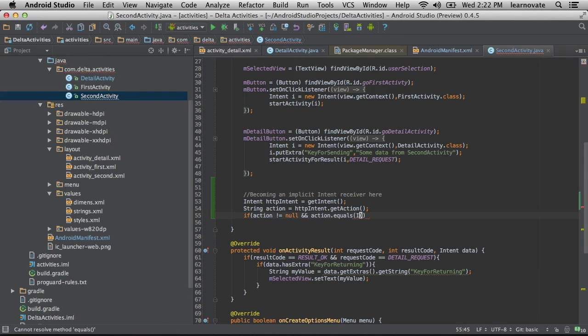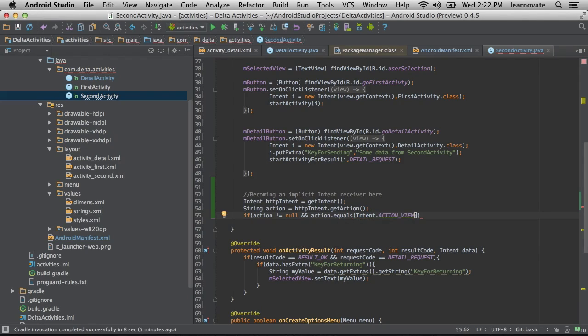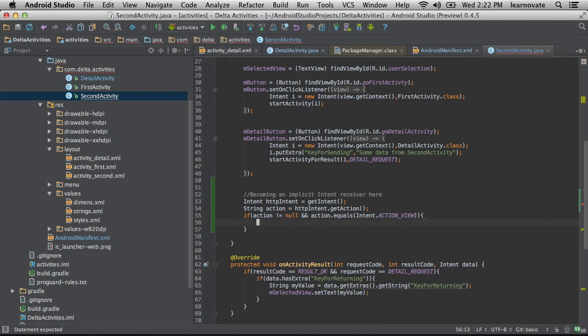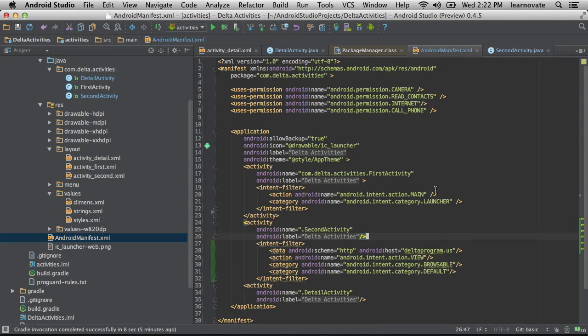Oh, so if they were not even in our application, they were on the web browser, and they went and typed in deltaprogram.us, we could pick up on that. We could. That's brilliant. In fact, we're going to hijack that right now. So just make sure it's not even null, but also.